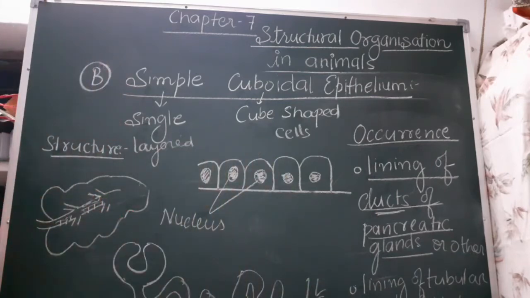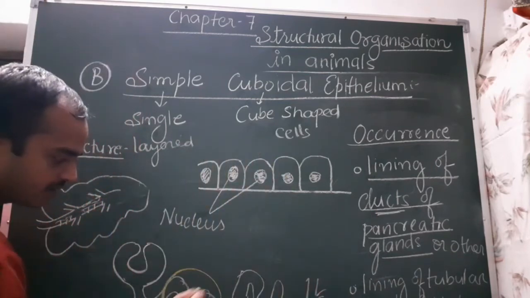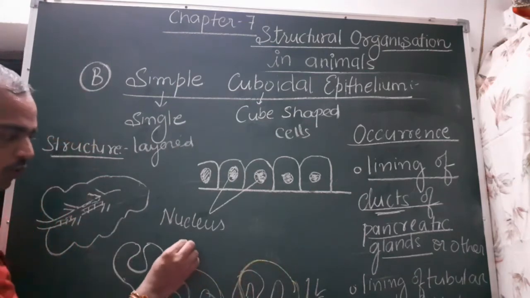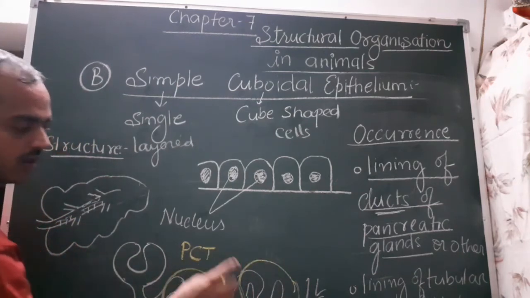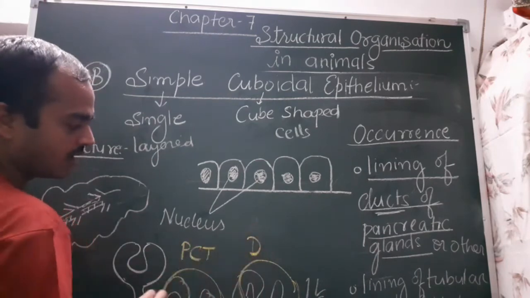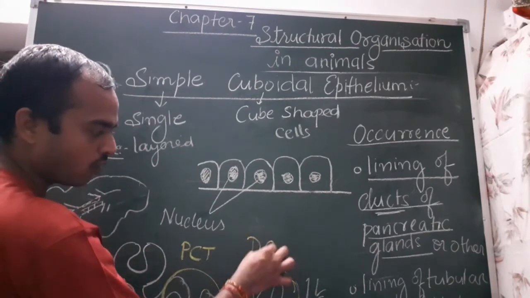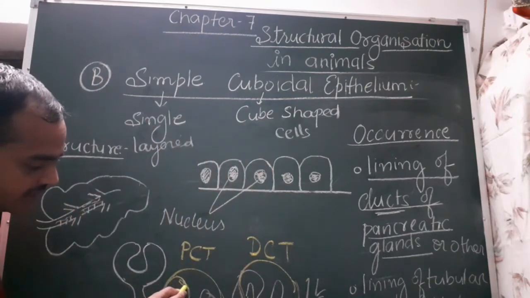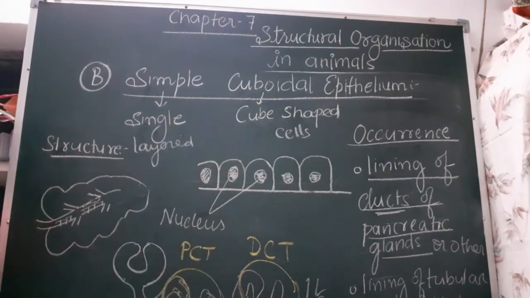So the tubular part is made by this PCT and DCT part. PCT means proximal convoluted tubule, and DCT means distal convoluted tubule. The lining of PCT and DCT are formed by this simple cuboidal epithelium.